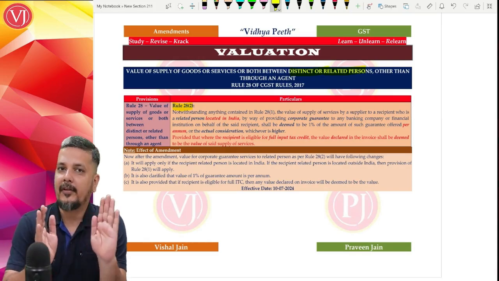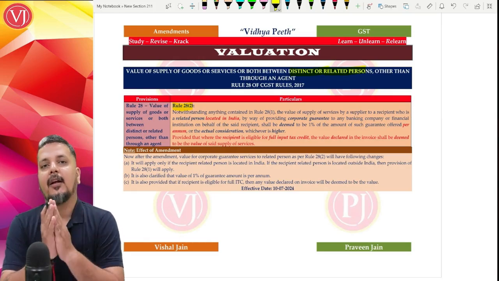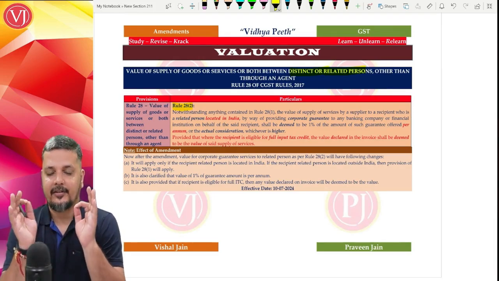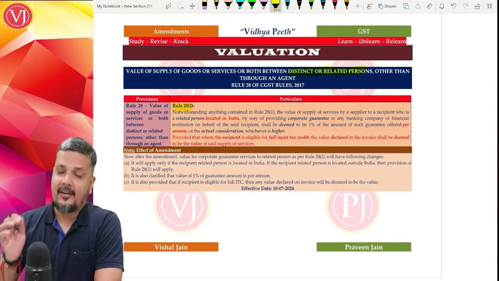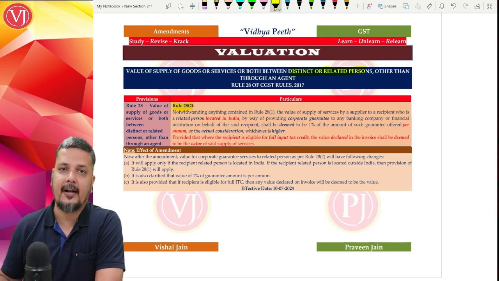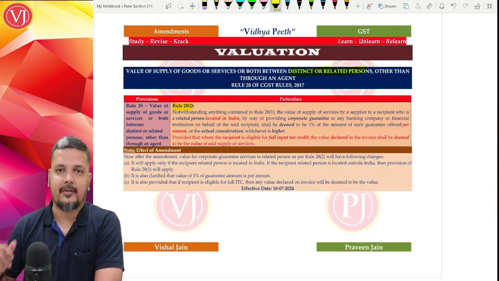So here the scope of distinct person is ruled out. It is only related persons, and that too for a particular transaction. Now what is the transaction? The transaction referred to is giving corporate guarantee on behalf of another person.